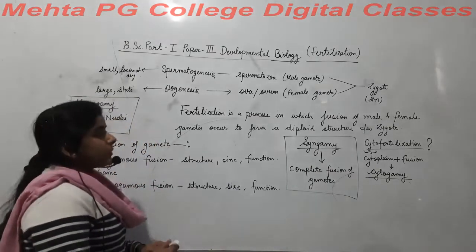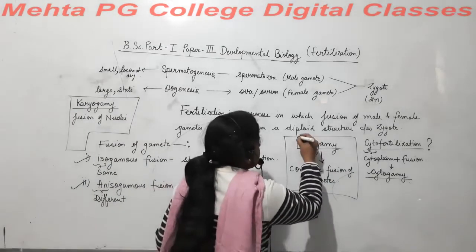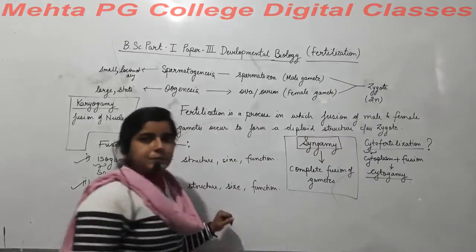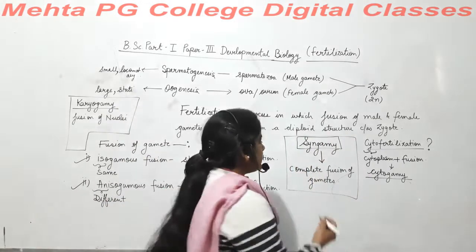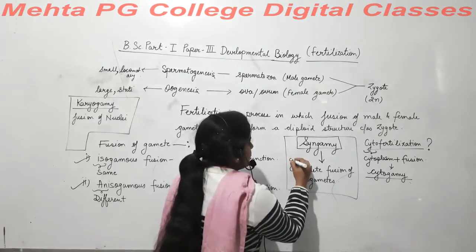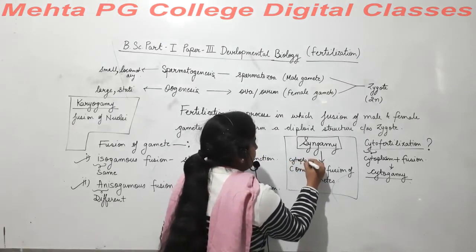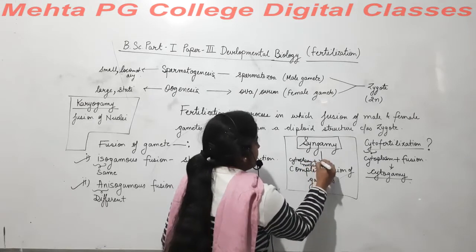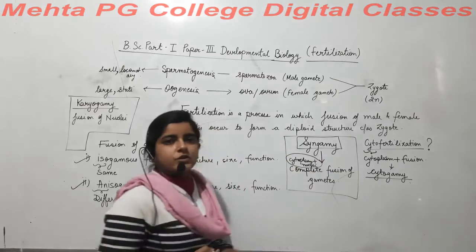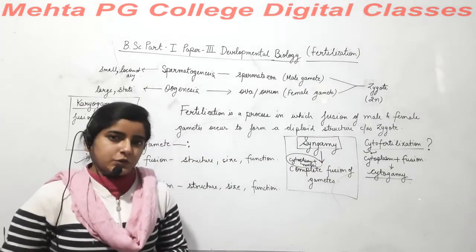Right? Now, we just say that in humans, right, syngamy can't be possible. Complete fusion means fusion of cytoplasm plus fusion of nuclei. Complete means both the structures are involved in the fusion.